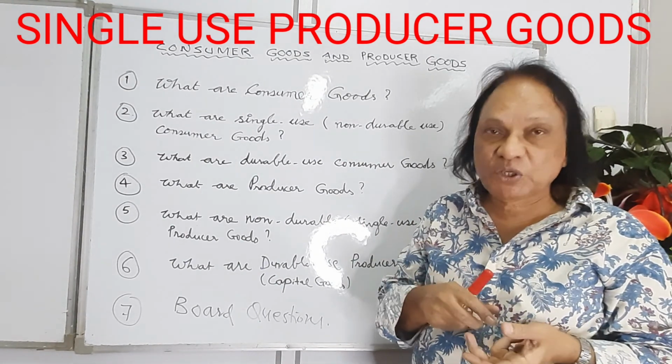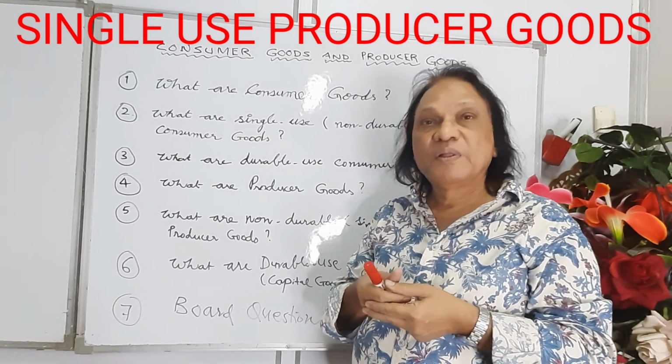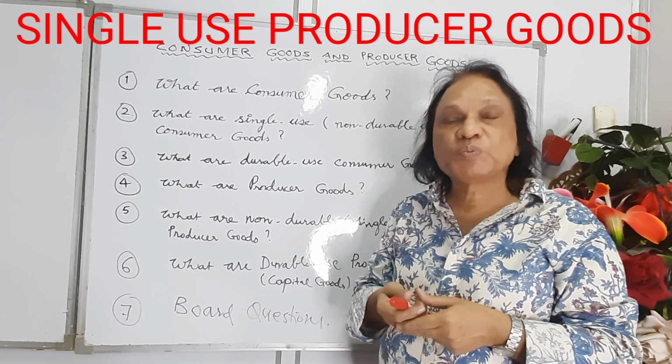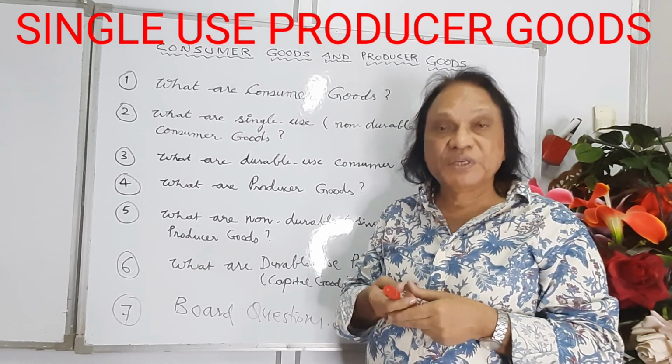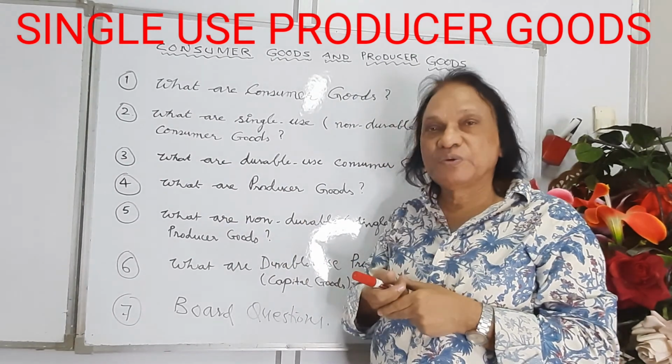Cloth in the manufacturing of shirt is a non-durable use producer good. Ink in the manufacturing of pen is a non-durable use producer good. Wood in the manufacturing of furniture is a non-durable use producer good.